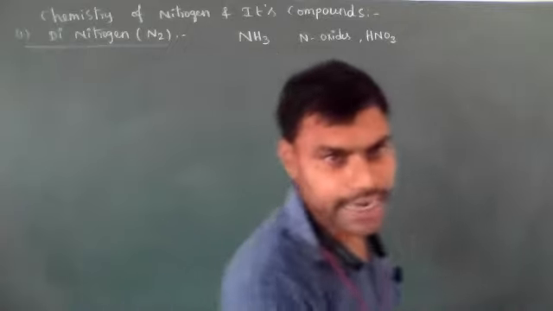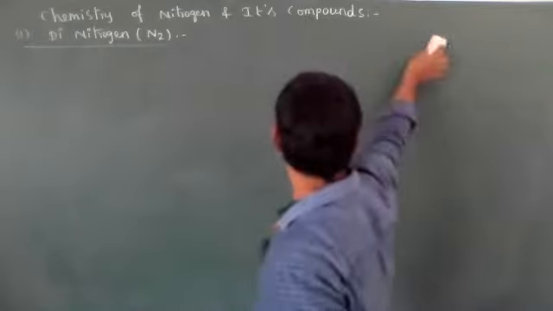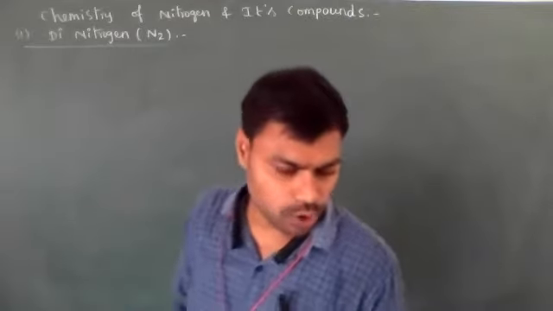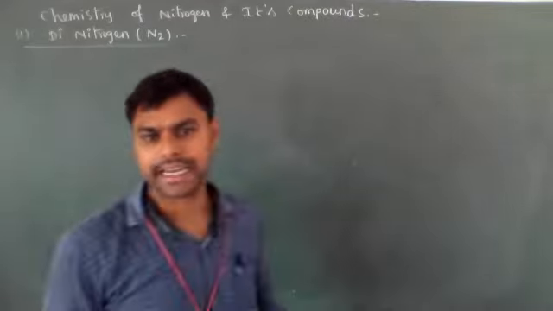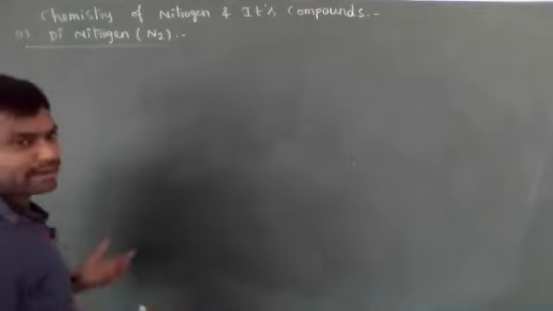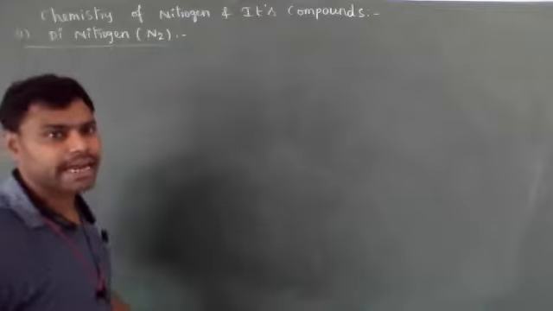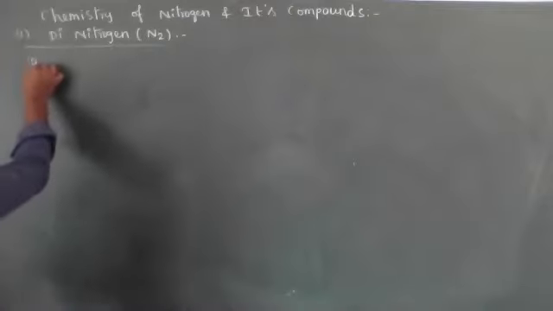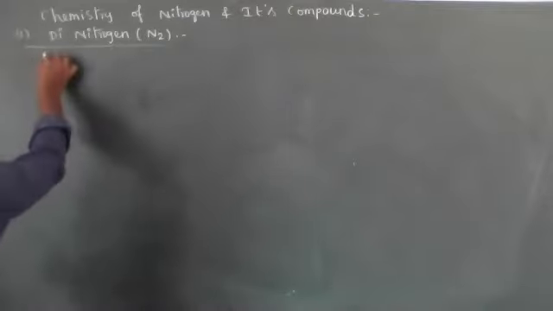Let's see nitrogen, dinitrogen preparations. Generally in atmospheric air, around 78% by volume dinitrogen is present. So from atmospheric air we can prepare N2. So the first one is preparation methods.